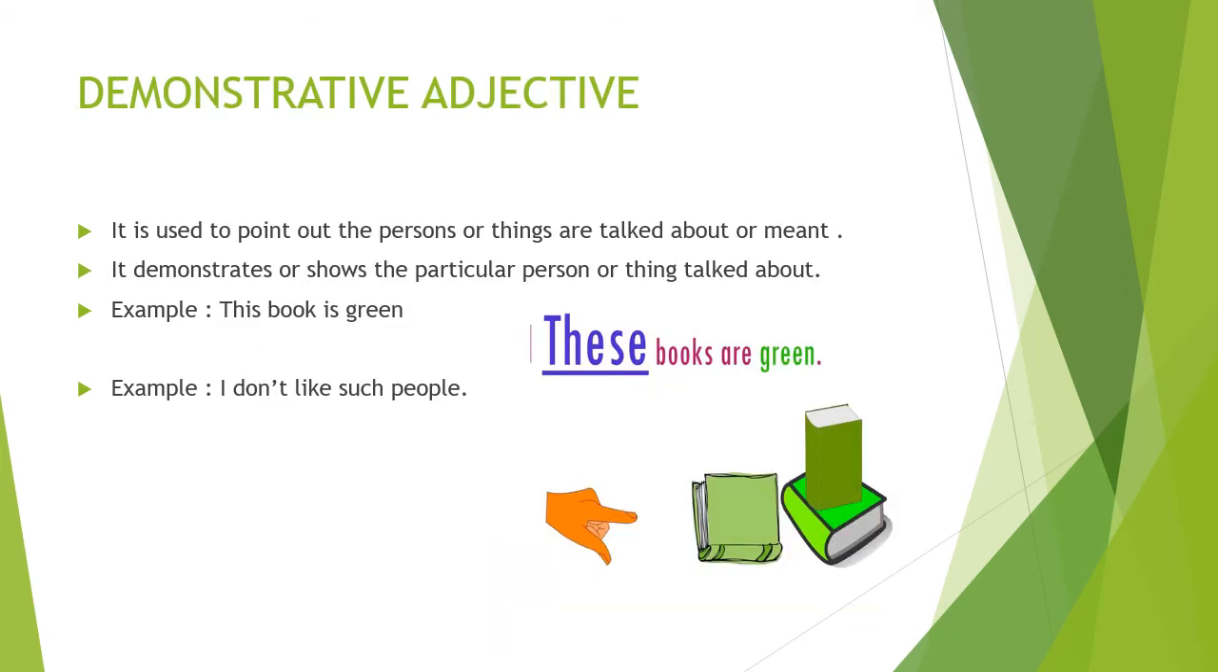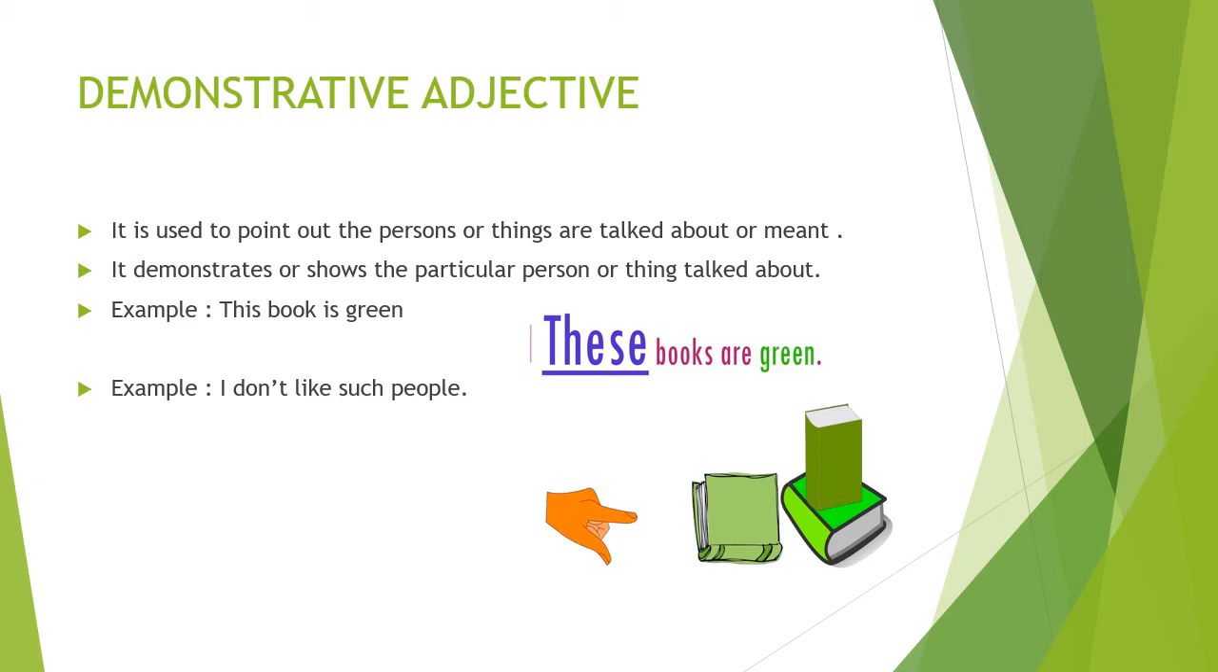Next, demonstrative adjective. What is the key word for demonstrative adjective here? Demo. You must be knowing the word demo. Demo means show. So demonstrative adjectives are used to point out the persons or things talked about or meant in the sentence. It demonstrates or shows us the particular person or thing. You can see the example here.